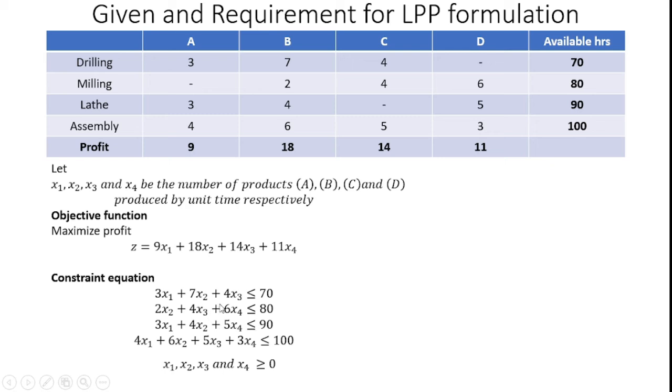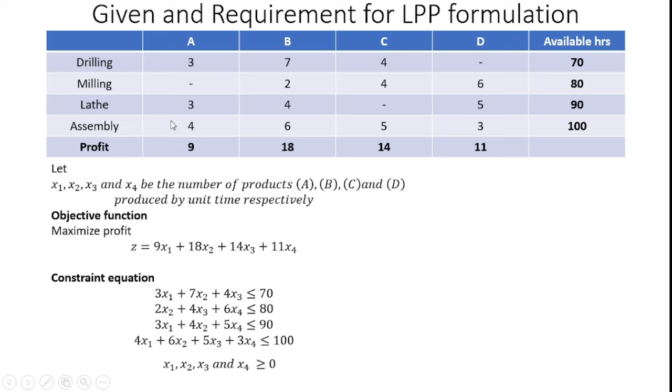Plus 4 hours with the drilling operation for producing product C, so 4x3. But product D does not utilize the drilling operation, so I won't give any specification for that. The total available hours with the drilling operation is 70. So I can represent the first constraint equation as 3x1 plus 7x2 plus 4x3 less than or equal to 70.